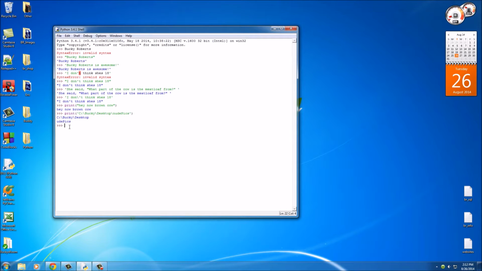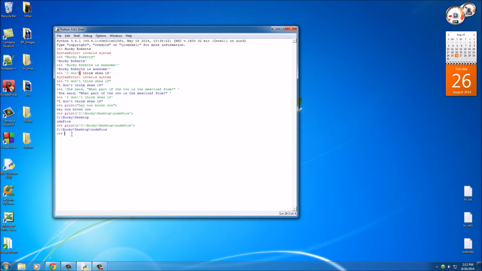So that's what it did, bump to a new line, ood pics. But of course, whenever we use this in our program, it's going to cause an issue because this is going to confuse your program. So what happens when you actually want to print out this right here? Well, right before your first quotation mark, you can put r. What r means is print out the raw string with no special meaning. Just print it out as is, whatever's in between the quotation marks. So now you hit enter and check it out. Again, you're going to use the r right before your strings a lot whenever you're working with file paths and other stuff like that.